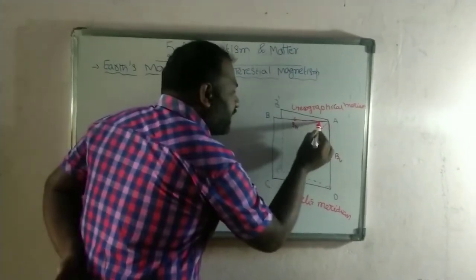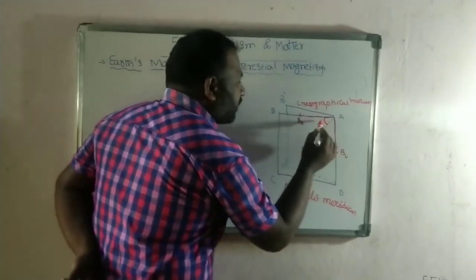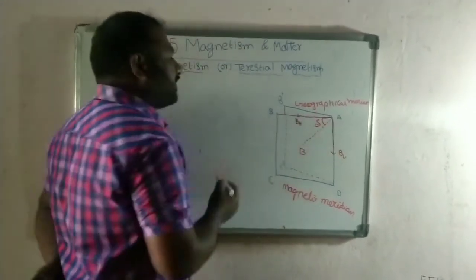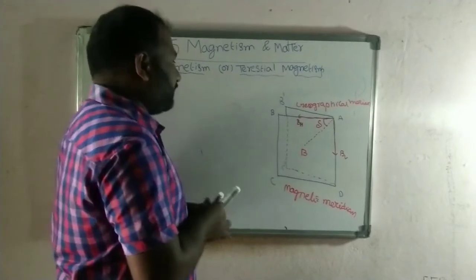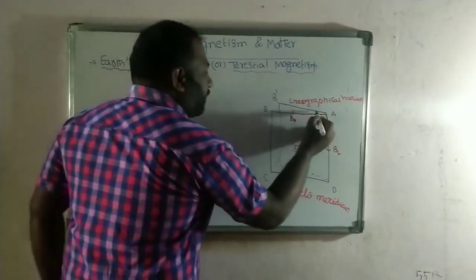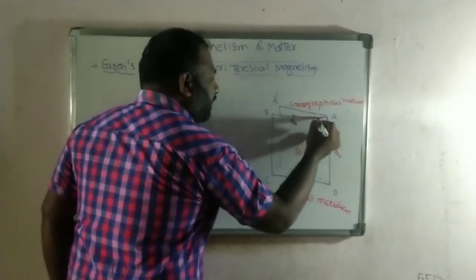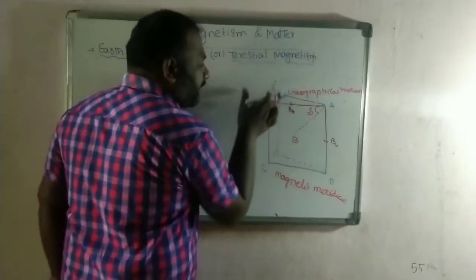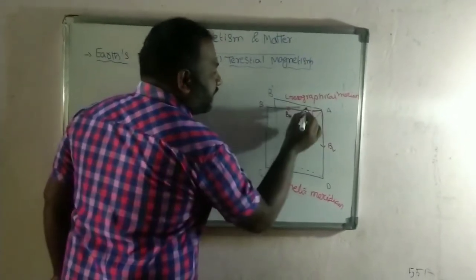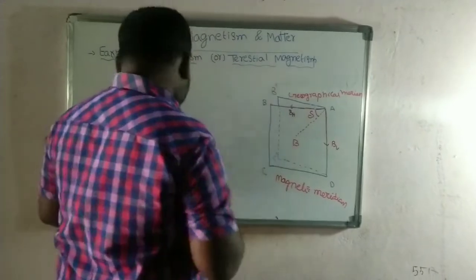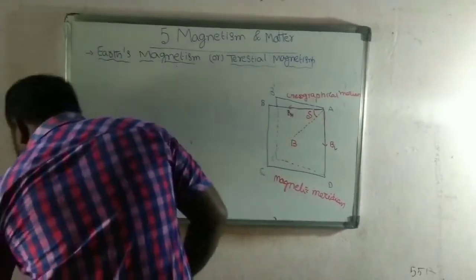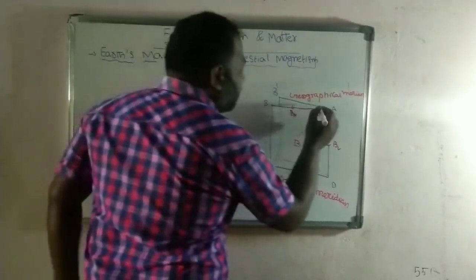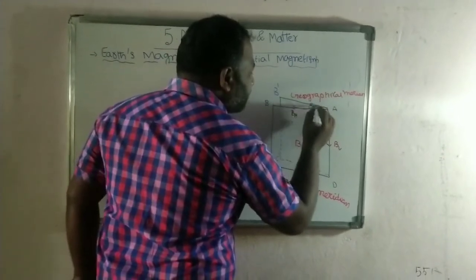Here the angle between these two is represented with delta, and here we represent another angle between the geographical meridian and magnetic meridian. It is represented as theta.